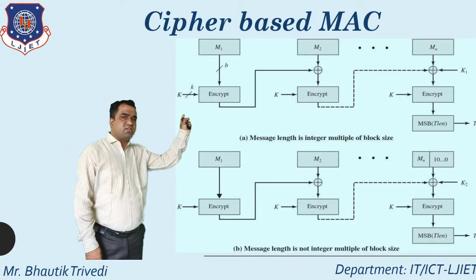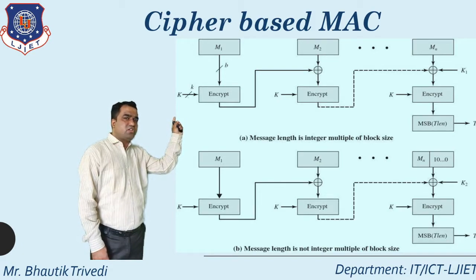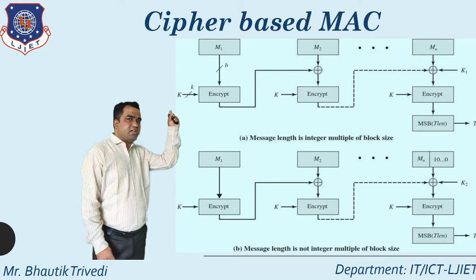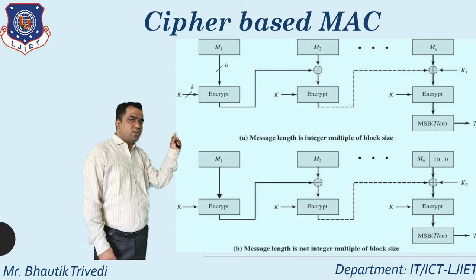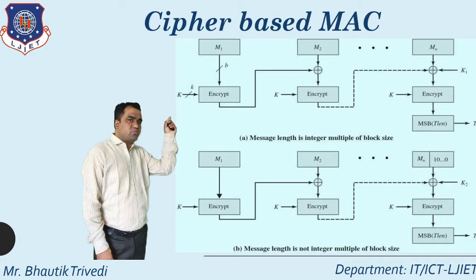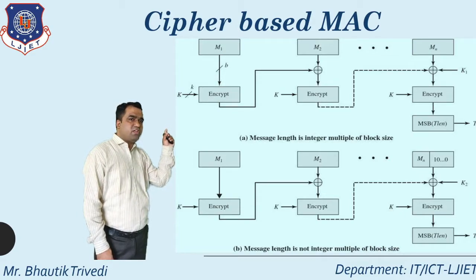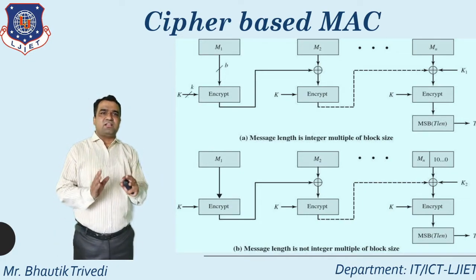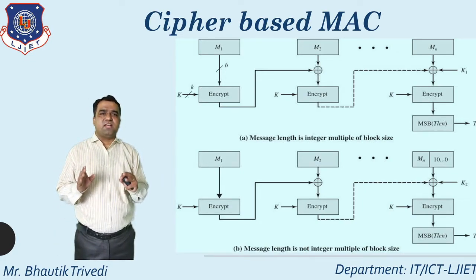Message, then after the key, directly applying the encryption operation. Whatever you generate is directly passed to the next block. And MSB of T length, that is the T. T means tag, or that is known as a CMAC. That is related to message length being an integer multiple of block size.